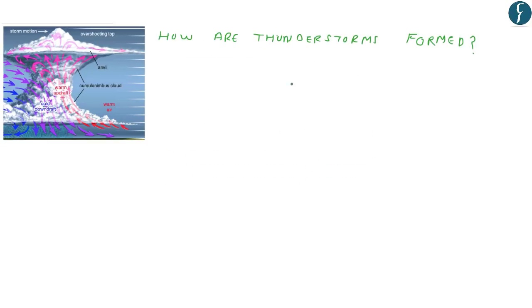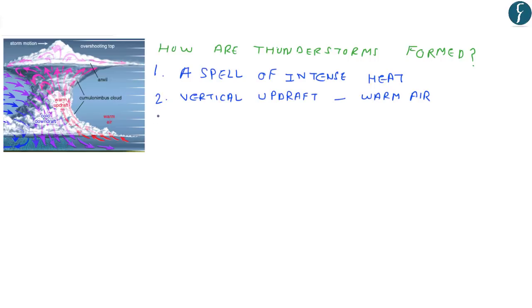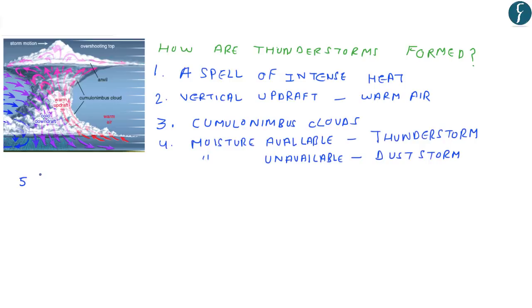Next, let us understand how thunderstorms are formed. Thunderstorms are usually preceded and caused by a spell of intense heat. Due to this intense spell of heat, there is a vertical updraft of warm air. This vertical updraft of warm air forms the cumulonimbus clouds. Now, when moisture is available in the atmosphere, thunderstorms are formed, and when the moisture is absent, dust storms take place. Further, it is a manifestation of atmospheric instability.